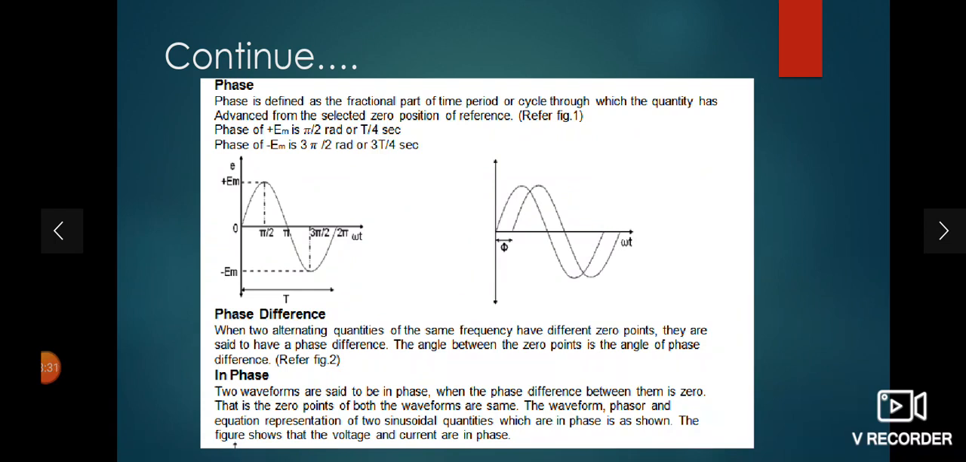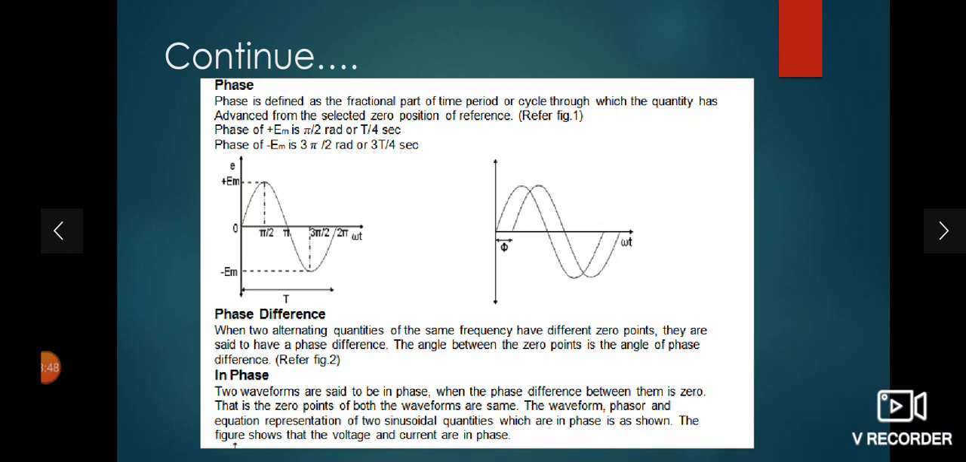Now see what the phase is. As I said, the position of the alternating quantity with respect to any reference is called a phase. You can take a reference as any variable component like time or an angle. Angle is in degrees or in radians.